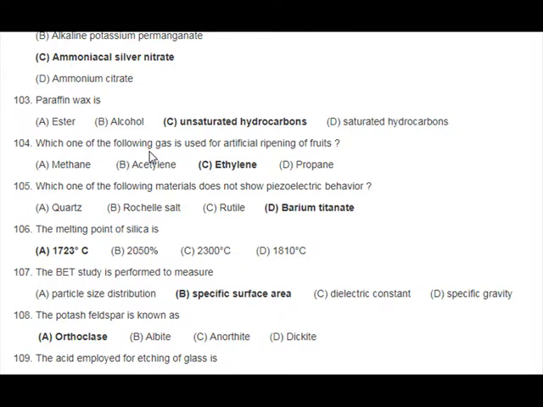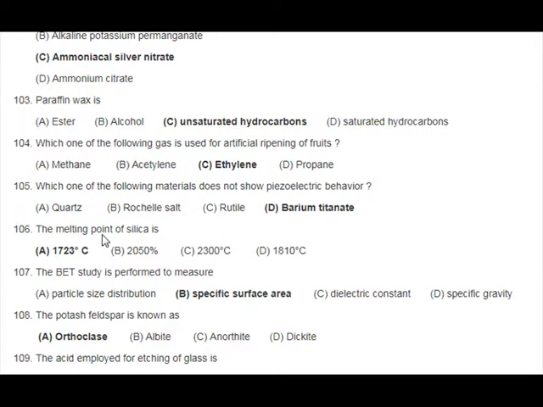A. Methane, B. Acetylene, C. Ethylene, D. Propane. 105. Which one of the following materials does not show piezoelectric behavior? A. Quartz, B. Rochelle salt, C. Rutile, D. Barium titanate. 106.